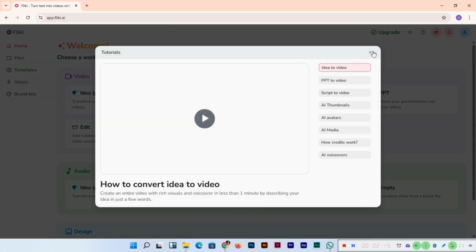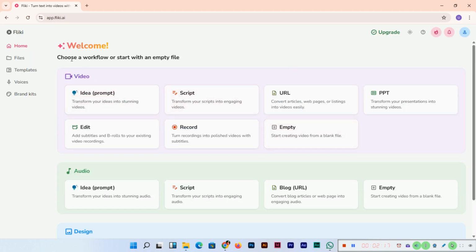Now here you can see some tutorials will also appear, and choose a workflow or start with an empty file. Here are some workflows including ideas, script, URL, PPT and edit, record, empty, and some audio options. So you can transform your ideas into stunning videos. In this video we are going to discuss how we can transform our ideas into stunning videos.